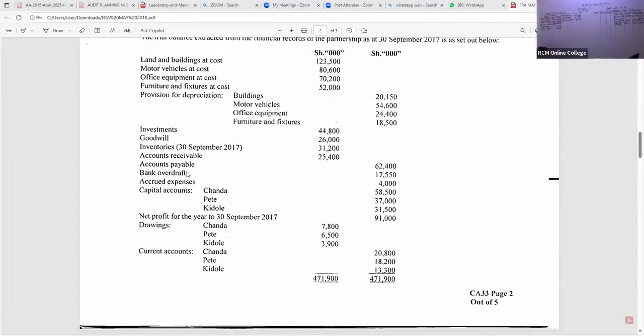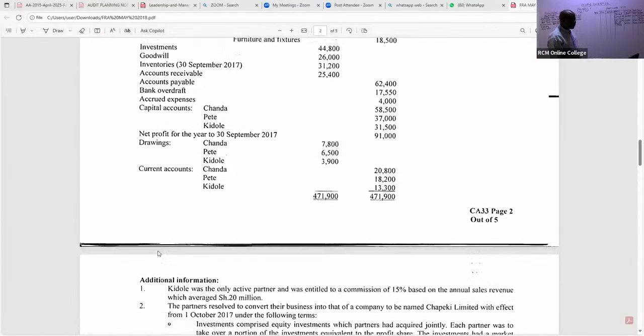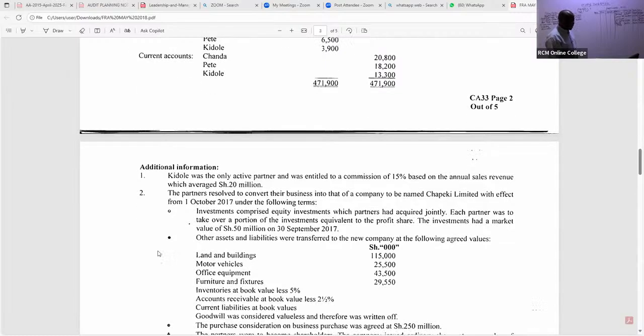Now, ladies and gentlemen, let's read this question very, very well. You can see we have been able to capture most of this. The capital accounts we have handled. You tick. Net profit for the year we have handled. You tick. Drawings, I'll handle right now very quickly. Don't worry about that. Current accounts, you have to tick this. Very good. Now, look at note number 1. We have already handled this, because we got some figure there.